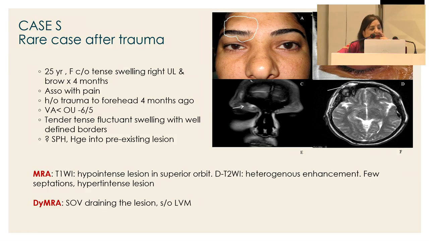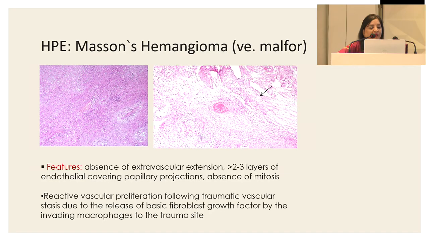So this is a rare case of Masson's hemangioma, a rare case after trauma, and she had injury to the forehead with significant force, and we aspirated it immediately. She was in pain, so we just aspirated, took out the fluid, and she got relieved, but it recurred again. So we used glue, and surgical excision was done.